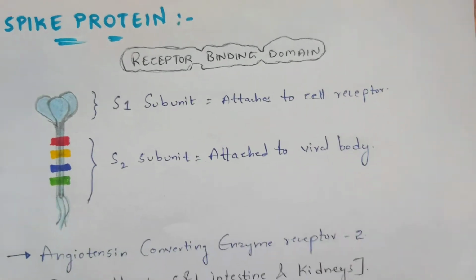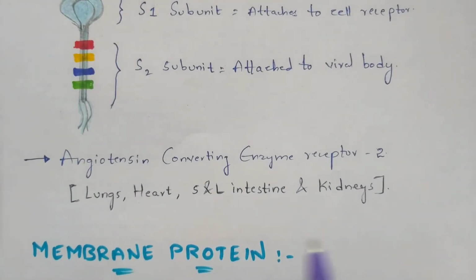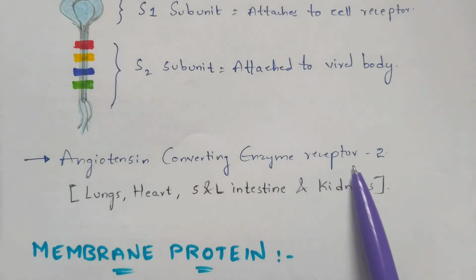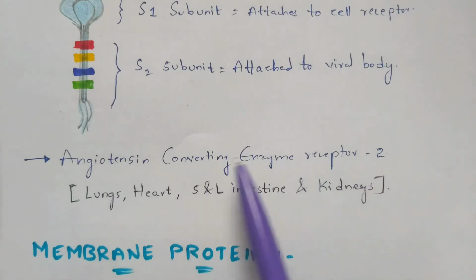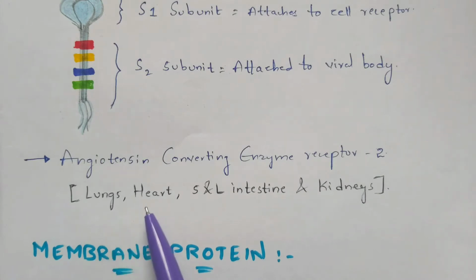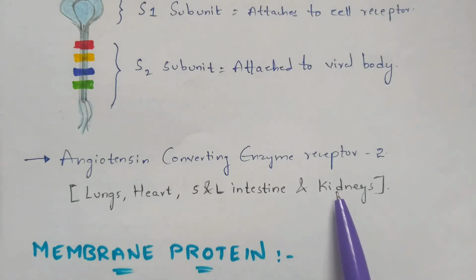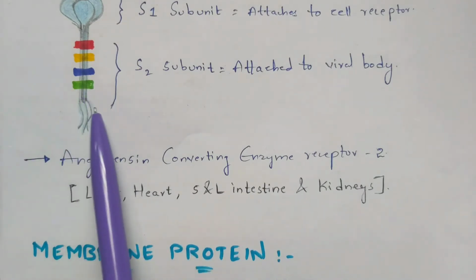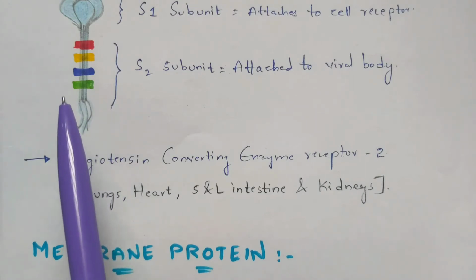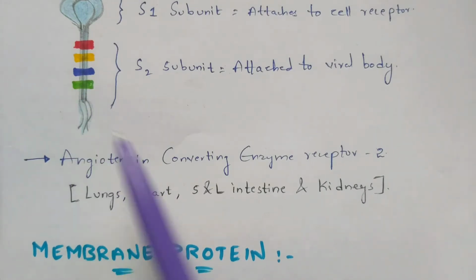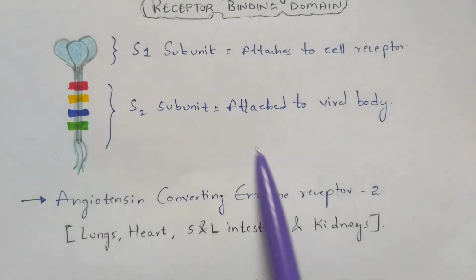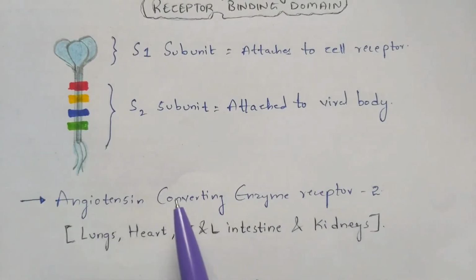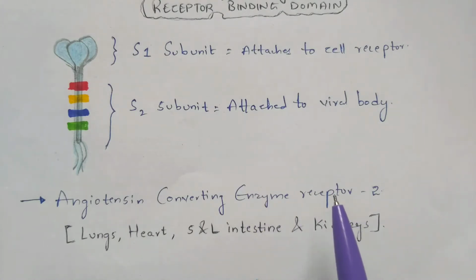How? Let us see. Our human body has the angiotensin converting enzyme receptor 2. And where is this receptor present? These receptors are present in the lungs, heart, small intestine, large intestine, and kidneys. Once the viral particle enters the human body, or the host organism, the spike protein plays a major role, which I have told you previously. Now this S1 subunit of the spike protein binds to these receptors, the angiotensin converting enzyme receptors, which are mainly present in the lungs, heart, small intestine, large intestine, and kidneys.